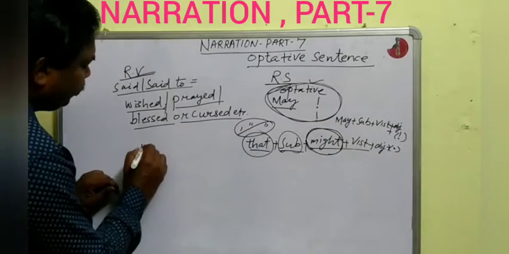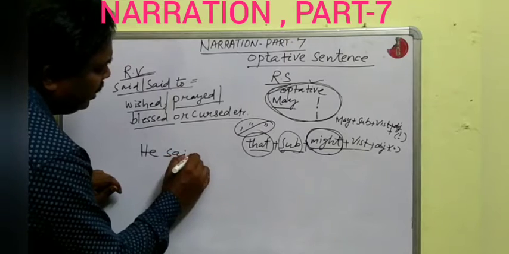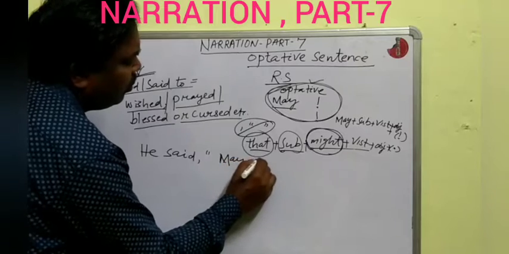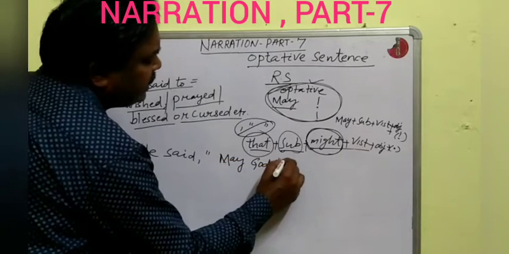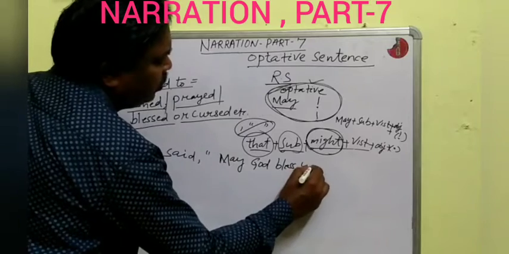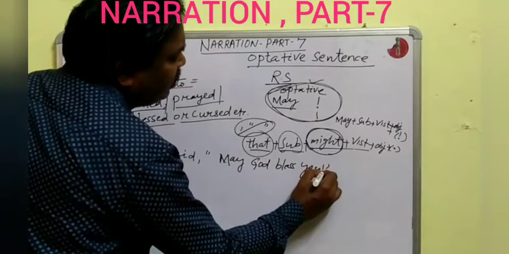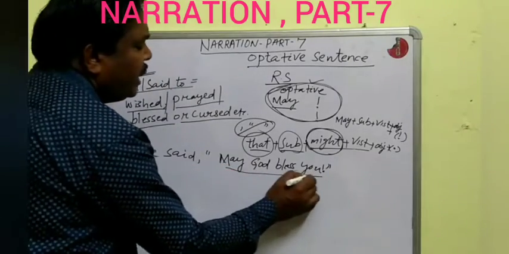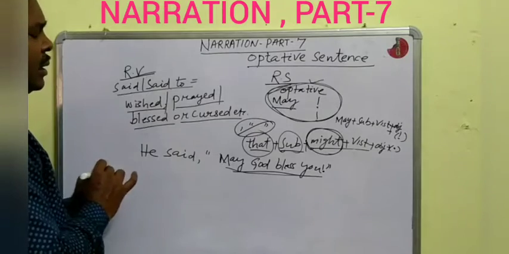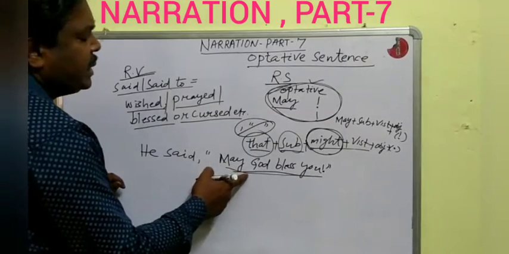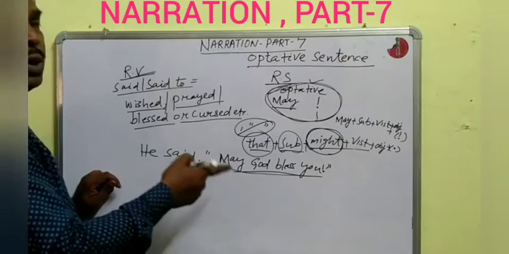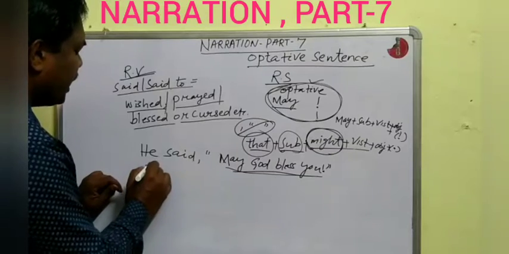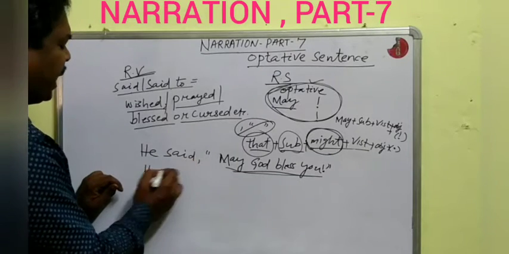Give an example. He said, comma, inverted comma, start: May God bless you! Inverted comma, end. So, may God bless you is an example of an optative sentence, and it expresses a prayer. So we shall change the reporting verb said into prayed.